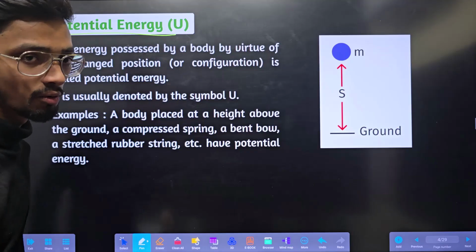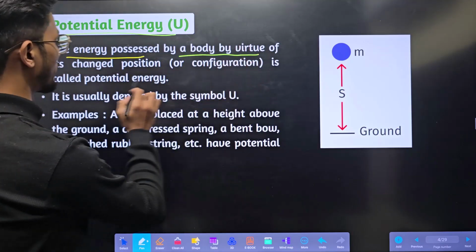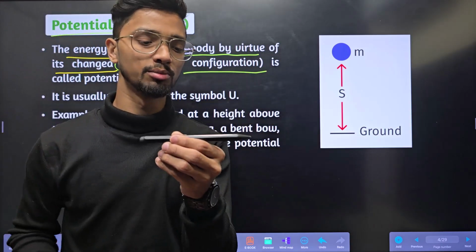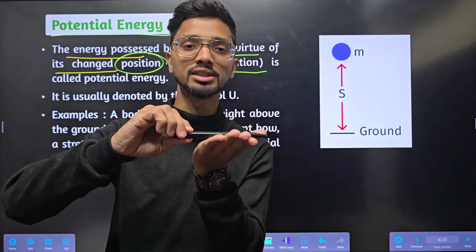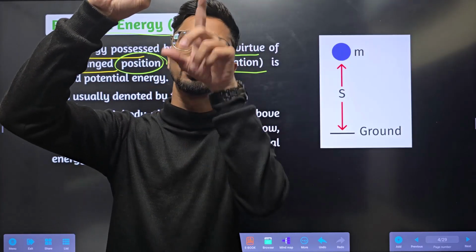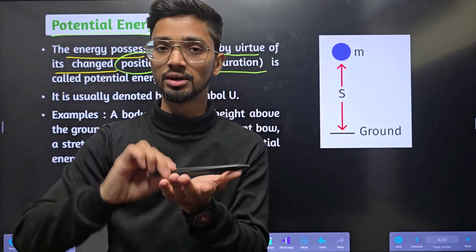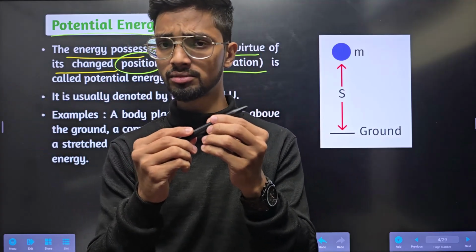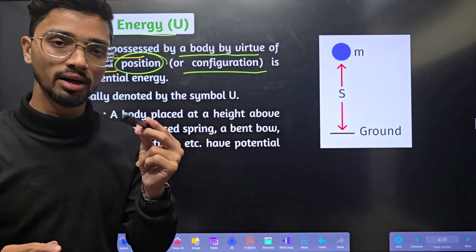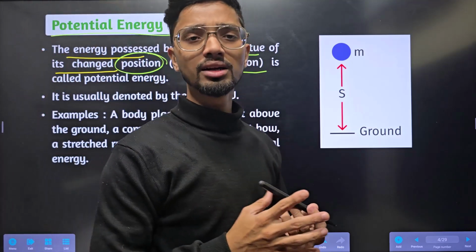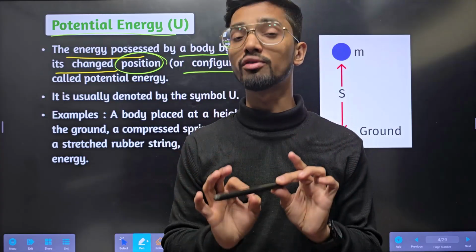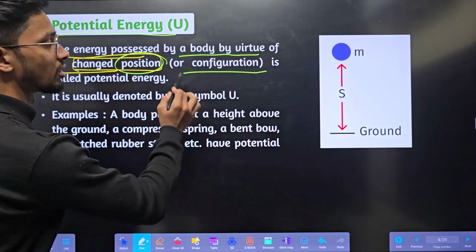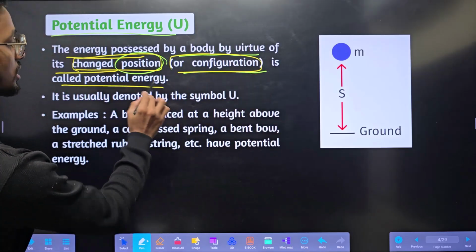So potential energy. What is potential energy? The energy possessed by a body by virtue of its position or configuration. See, if this is a body, and I am changing its position from here to here, there will be some potential energy stored in this body. If I am displacing this body or changing its configuration, there will be some potential energy in this body. Okay, so any change in a body in the state of rest is known as potential energy. Either the position can be changed or the configuration can be changed. That is nothing but potential energy.